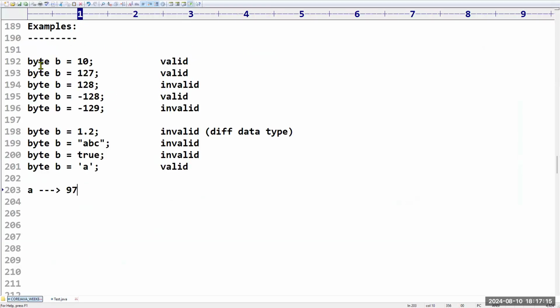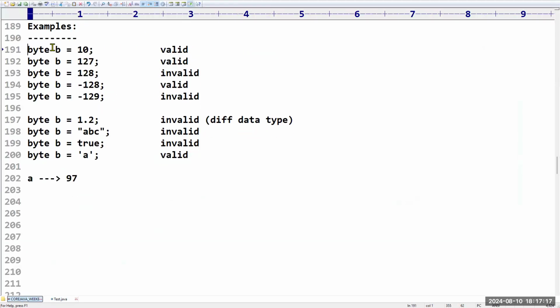Sir, if you are declaring byte values, the byte data type, what are the allowed values for that? The first one is integers in the range of minus 128 to plus 127. And one character data type with limited ASCII values. This is nothing but the byte data type that we have. Sir, any doubt up to this? Please confirm.